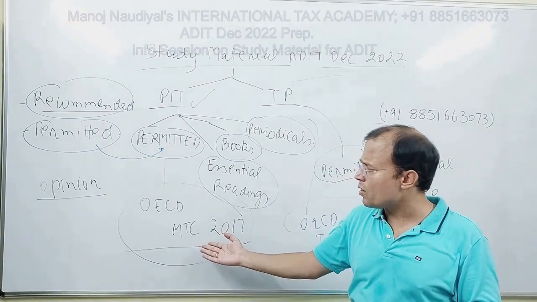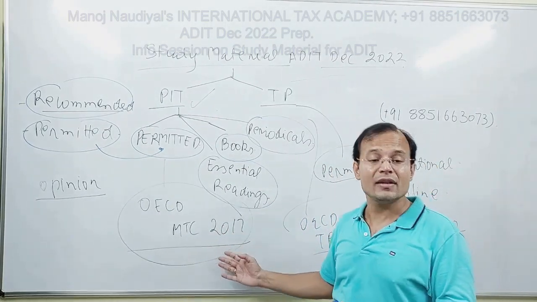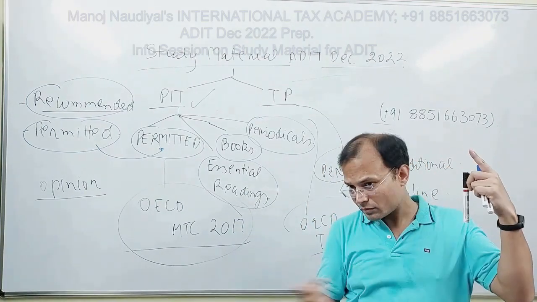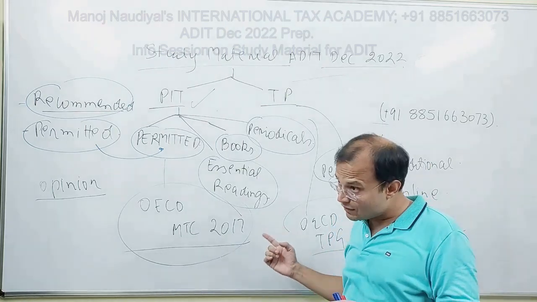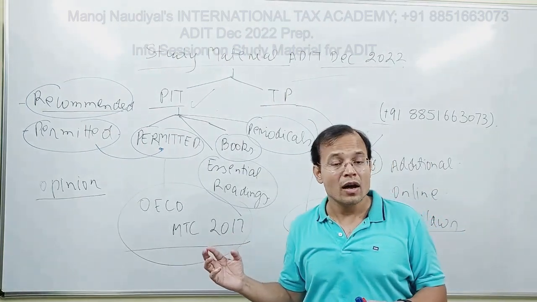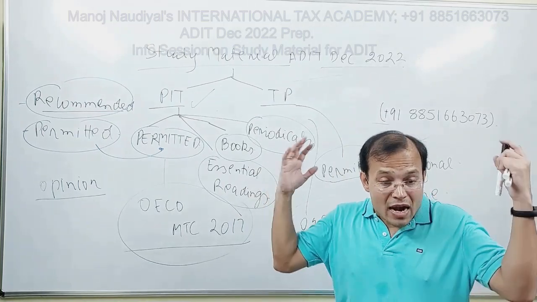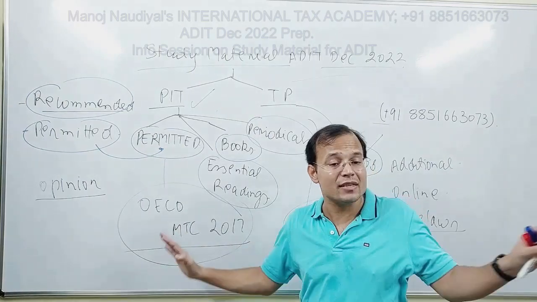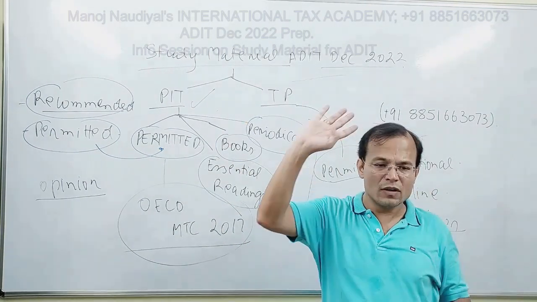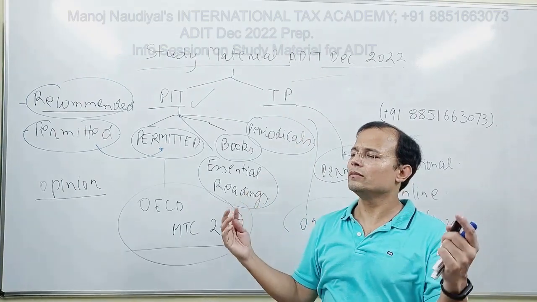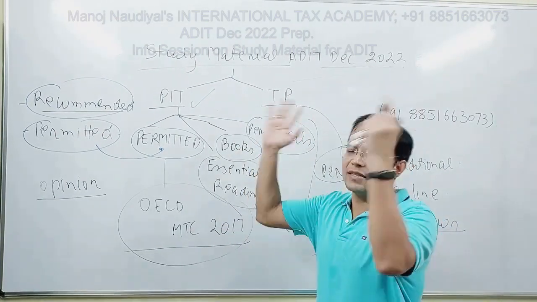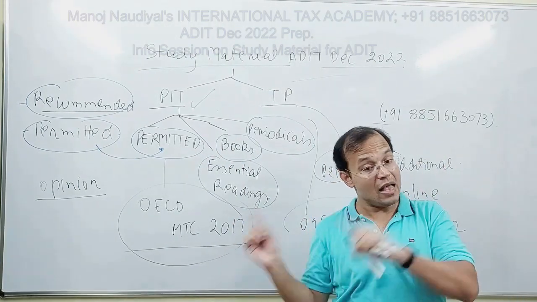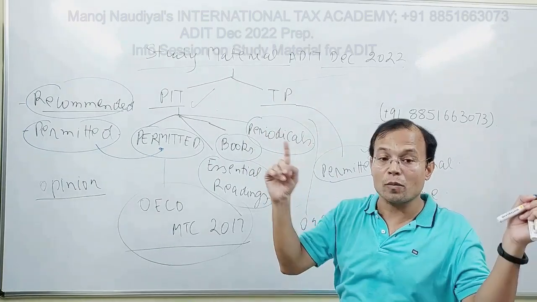Why? Because see, the OECD Model Tax Convention 2017 is a 2017 version, and the first version came out in 1963. So can you imagine, 63? I mean, 37 years plus 17, that is close to what? 55 years. 55 years of intellectual work by OECD has gone into this document. So this document cannot be replaced by any document. All the other books which might be recommended to you by some other agencies, all those documents are ultimately based upon this document. No other single document can replace this.